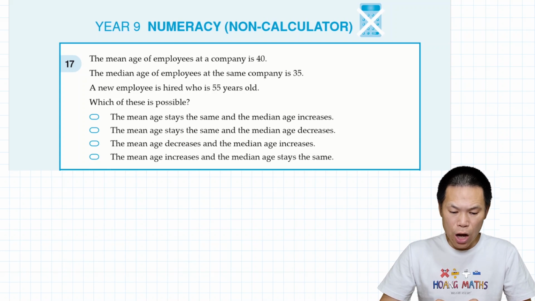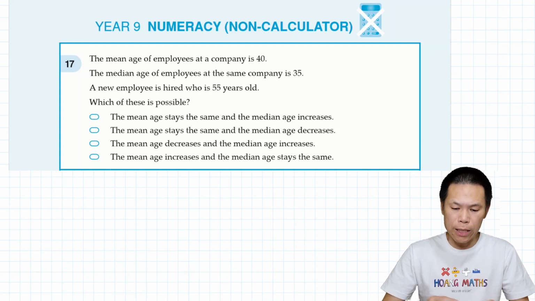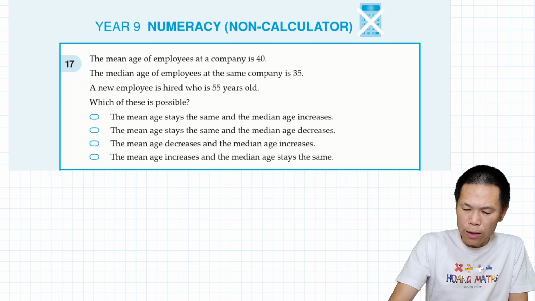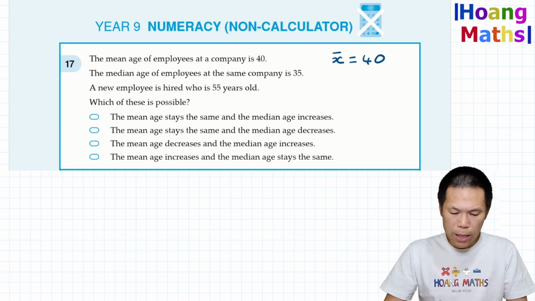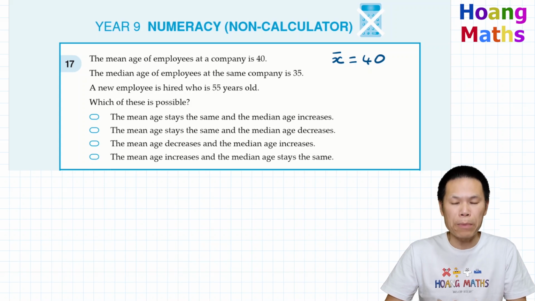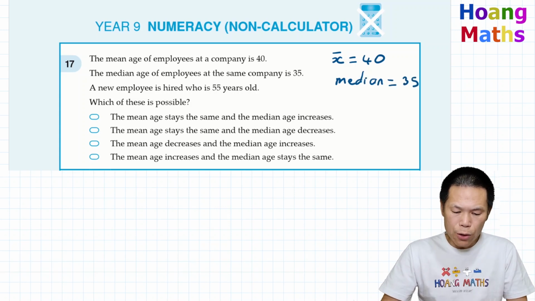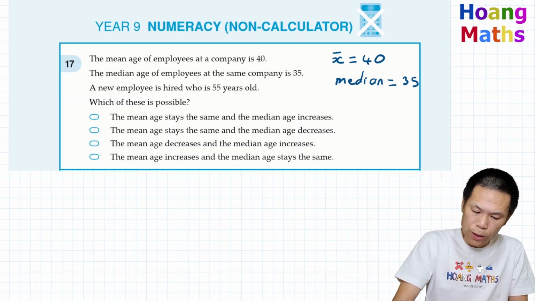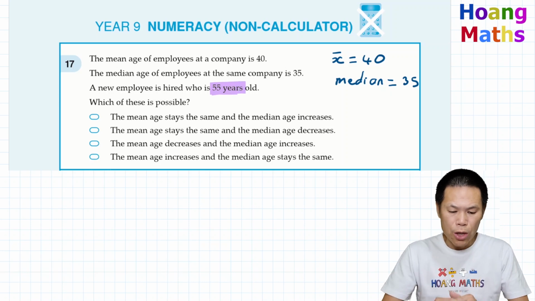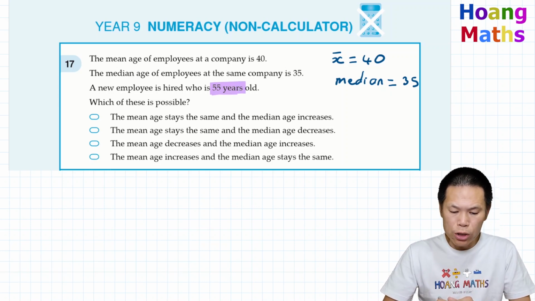The mean age of employees at a company is 40. So we know that the mean average is 40. The median age of employees at the same company is 35. So let me just write this down. Median 35. A new employee is hired who is 55 years old. Which of these is possible?